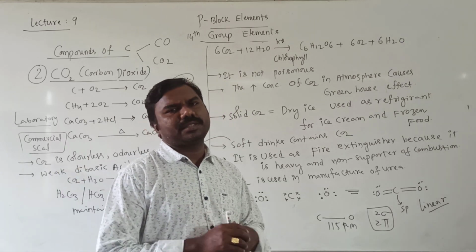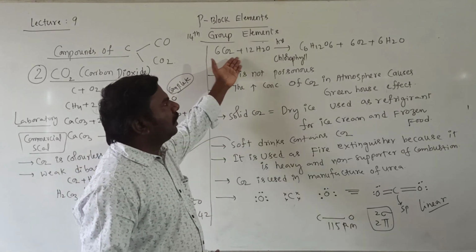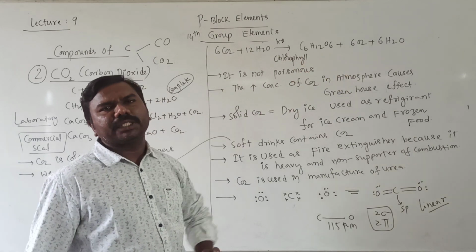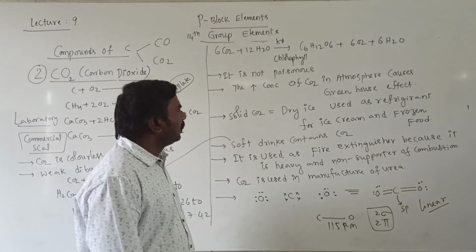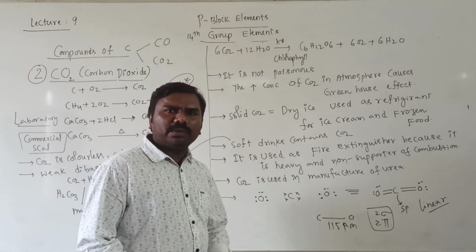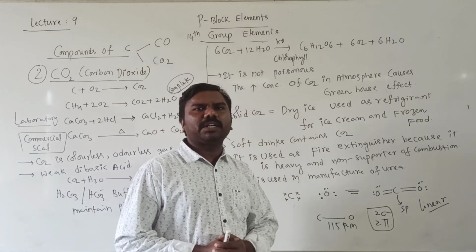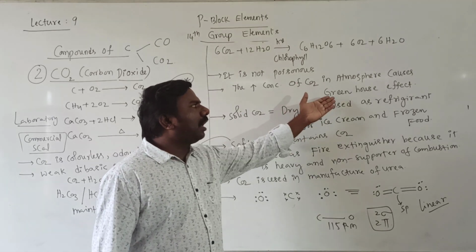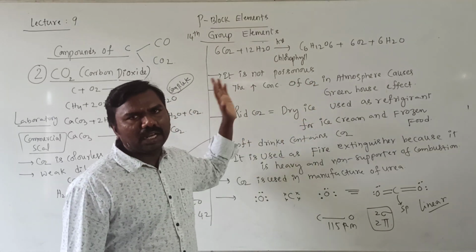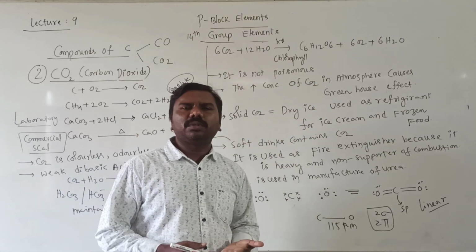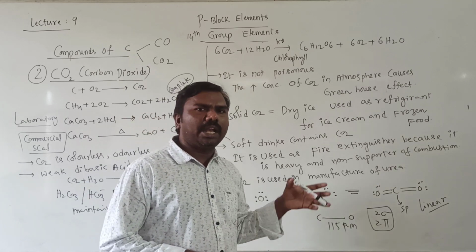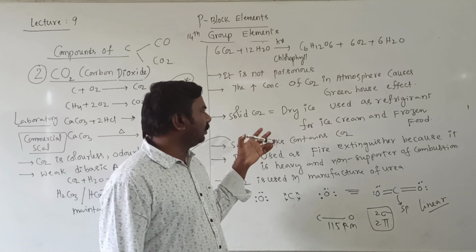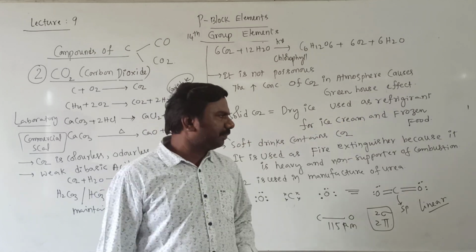Next, in photosynthesis, you know the reaction in the presence of chlorophyll, and it is not poisonous. If the concentration of CO2 increases in the atmosphere, the effect generated is called the greenhouse effect. It is called a greenhouse gas. Solid CO2 is called dry ice, which is used as a refrigerant in ice creams and frozen food.